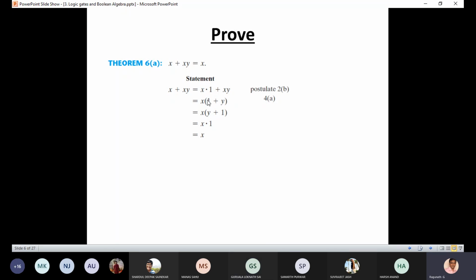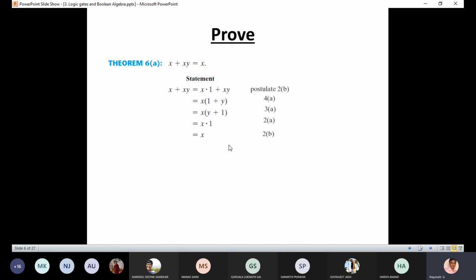And next one. Which one says we can change the group also? 3A. Is it commutative, distributive or associative? Commutative. And the next one says 1 plus y equal to 1. 2A. And which one says x dot 1 equal to x? 2B. So what is the name of this theorem? Absorption theorem. This theorem can be proved with the help of the postulates.